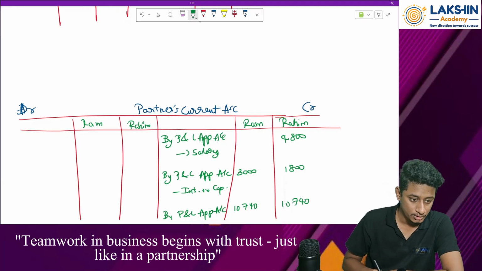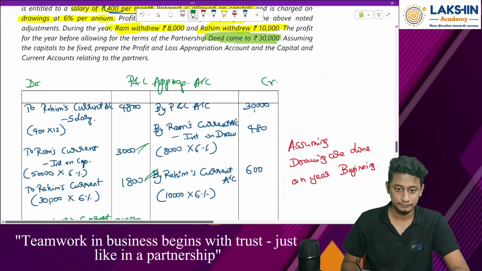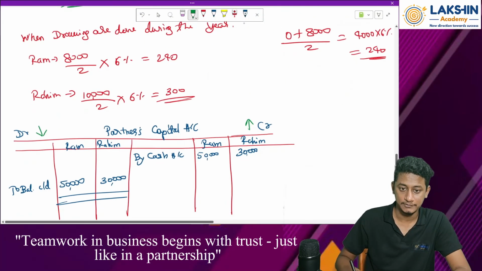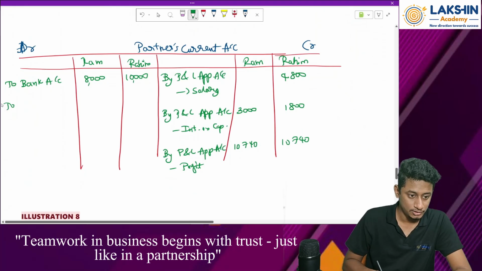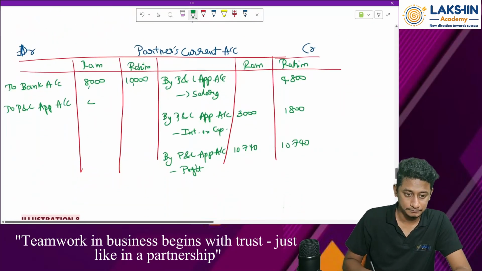So to drawings account, or to bank account also I can take. How much is the value? 8,000 and 10,000. Then interest on drawings, how much? 480 and 600. So to P&L appropriation account, 480 and 600. At the end, what do we get?